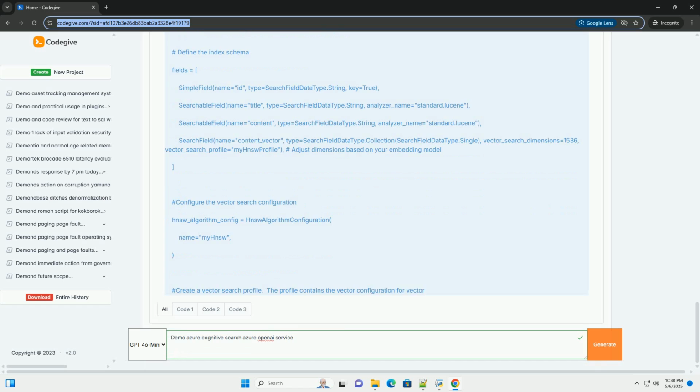Step 7. Perform a vector search. Now, let's implement the core functionality, performing a vector search using the user's query. Explanation: search_documents(query).